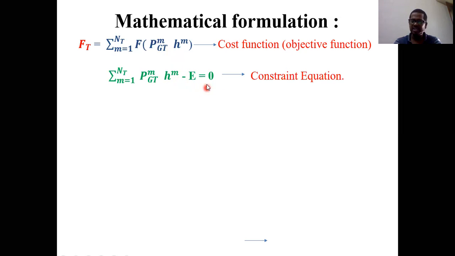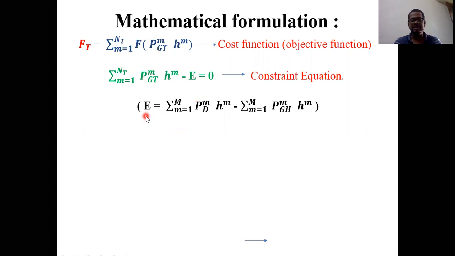And what is the value of E? E is nothing but the difference between load energy and hydro energy. So energy is nothing but power into time. PDM is nothing but power in the mth interval. And what is the time here? Sigma m equals 1 to nt, hm. This is the total time. So this is nothing but the total energy on the load side. So load energy minus hydro energy is given by E, the thermal energy. So this is nothing but the constraint.